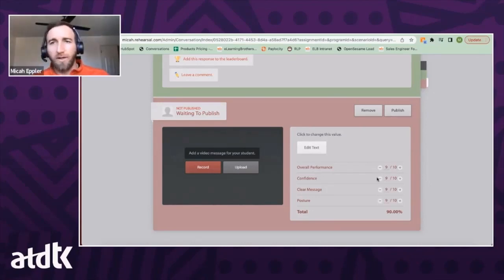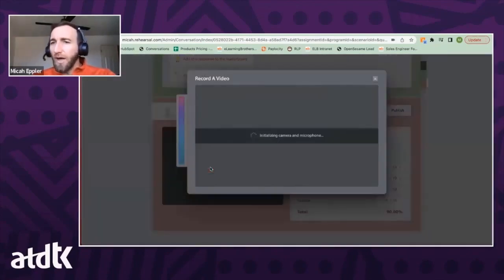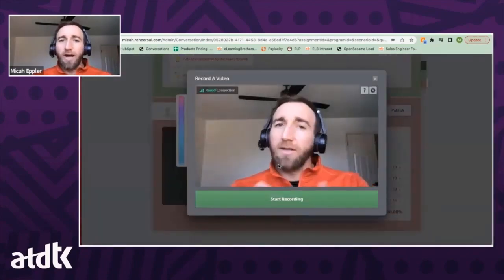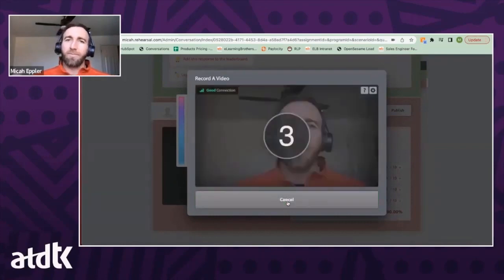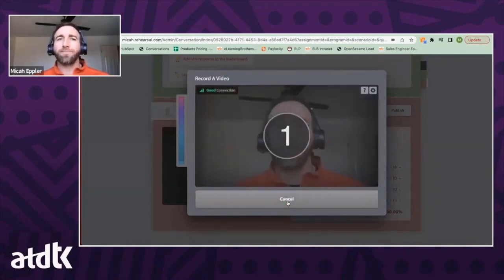So make it a 1-point scale, 5-point scale, 37-point scale if you like prime numbers, like do whatever you want. It's your show. Same process here for the mentors when it comes to providing feedback. Mentors need practice too, right? So they click start, they get their 3, 2, 1 countdown.